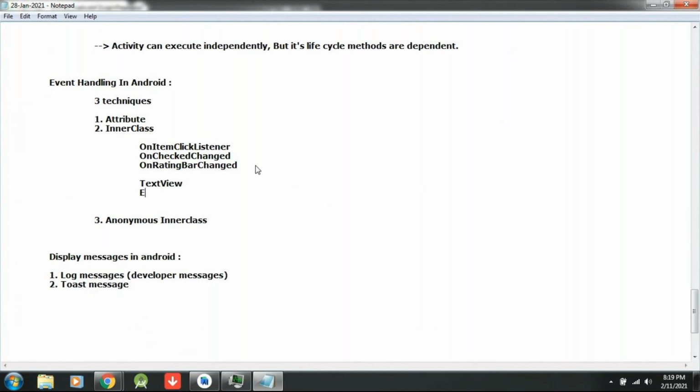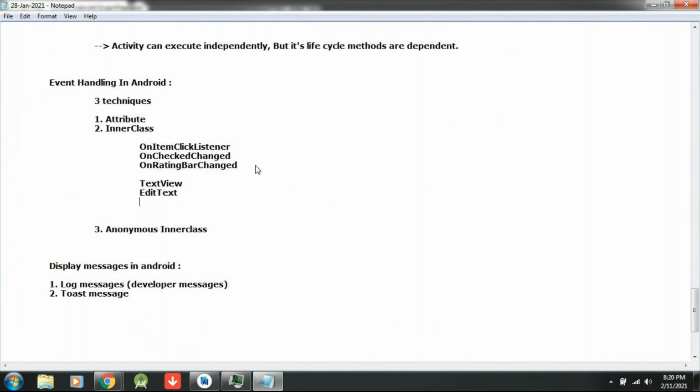Along with that, I am going to introduce EditText to view. Along with the EditText, I will take a number of buttons, whatever is required. So these are the things which I will write in the relative layout.